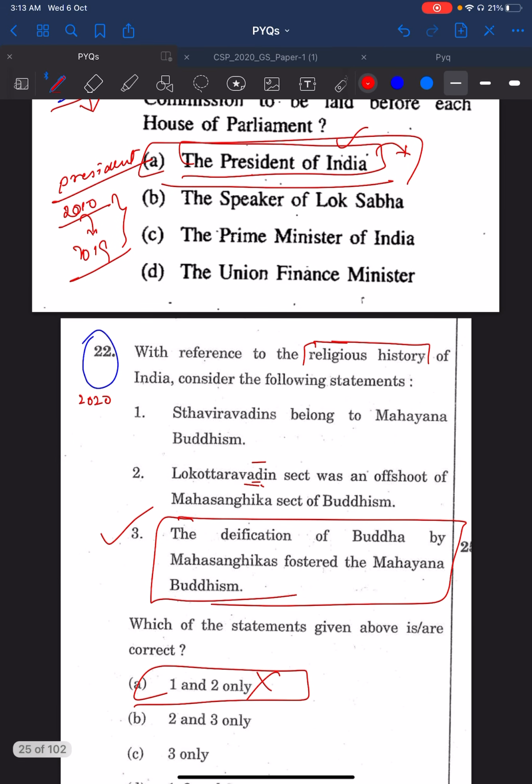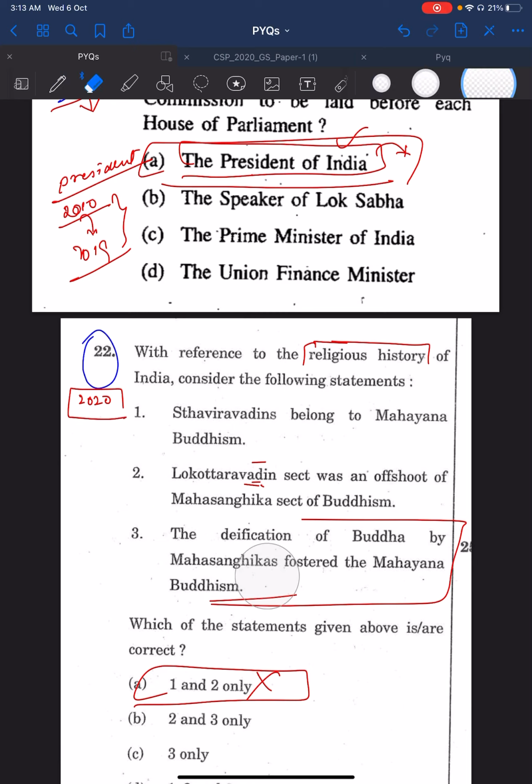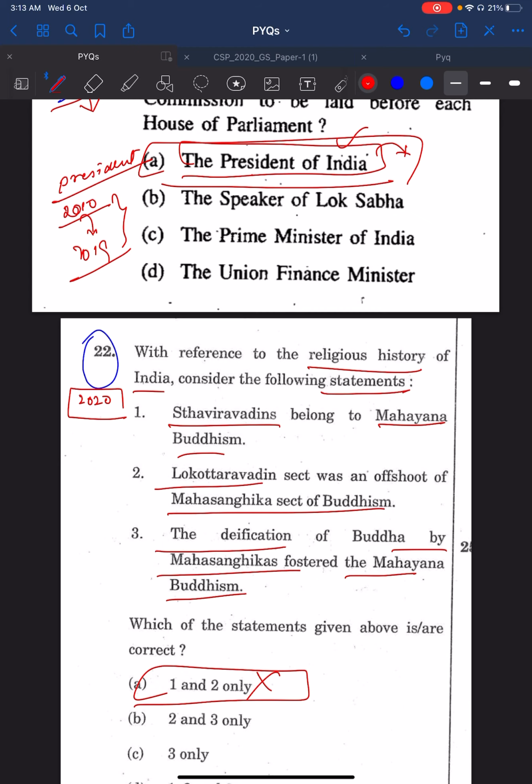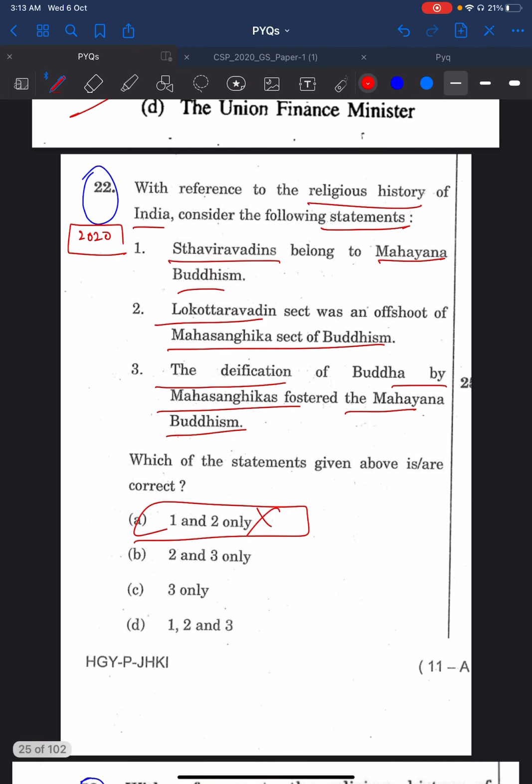Let's see the 2020 22nd question. This is about Buddhism. This is about the religious history of India. Consider the following statements. They were asking that Sthaviravadins belong to Mahayana Buddhism, Lokatravadins belong to the Mahasangika sect, and deification of Buddha by Mahasangikas fostered Mahayana. So basically the question is about Mahayana Buddhism, the Bodhisattva concept.